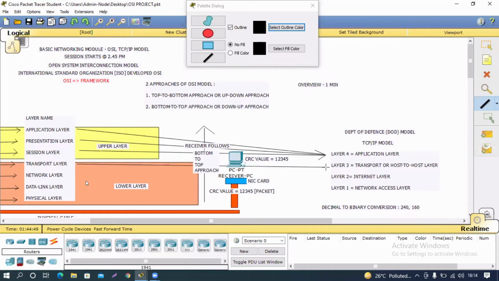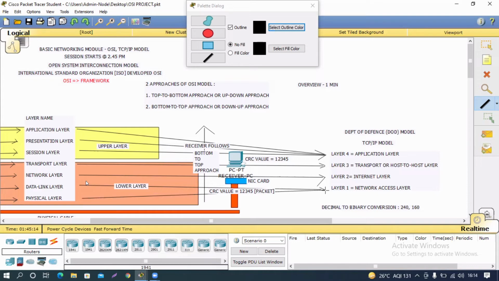The arrangement is like this. From the OSI, the upper layers are represented by the application layer. The next layer is the transport, or host to host, layer. The network layer is represented by the internet layer. And the last two layers are represented by the network access layer.